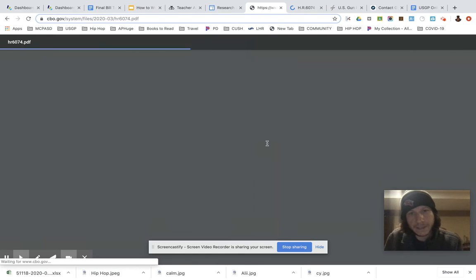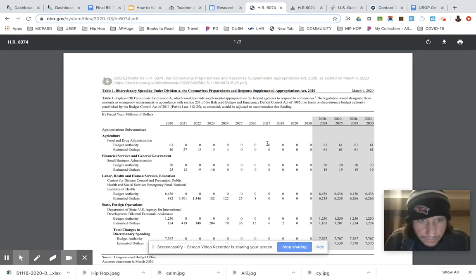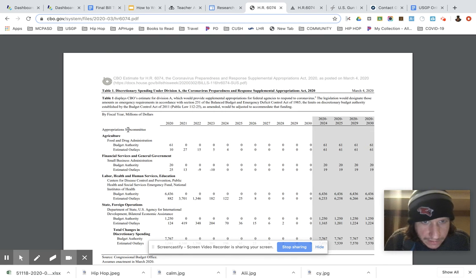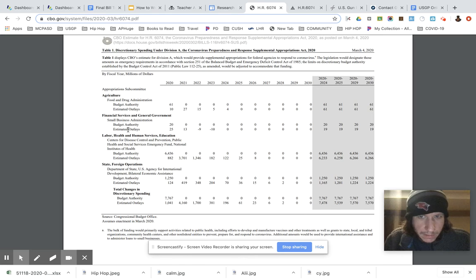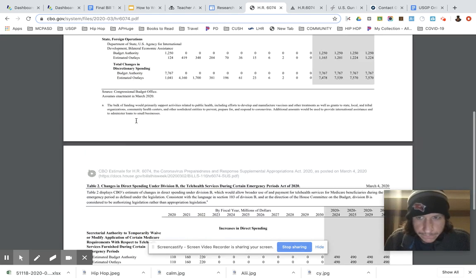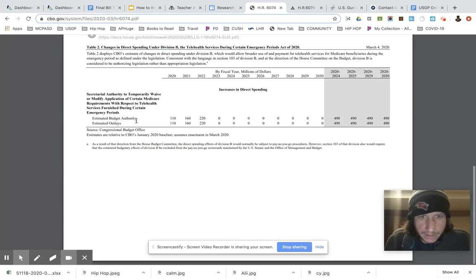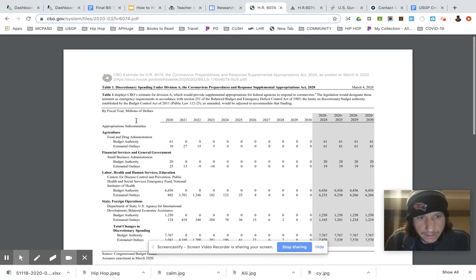But if we want to view the document, it tells you what this is going to cost in millions of dollars over the course of however many years. So, the grand price tag on this thing looks like $77 billion, whatever this bill was going to do, which was to provide supplemental appropriations for federal agencies. So this is money just for the federal government to respond to the coronavirus. Okay.